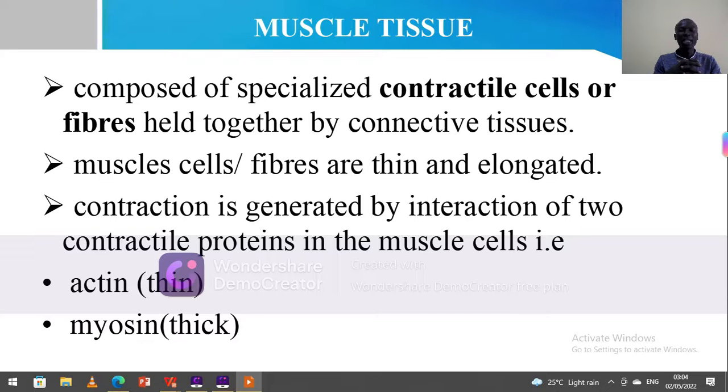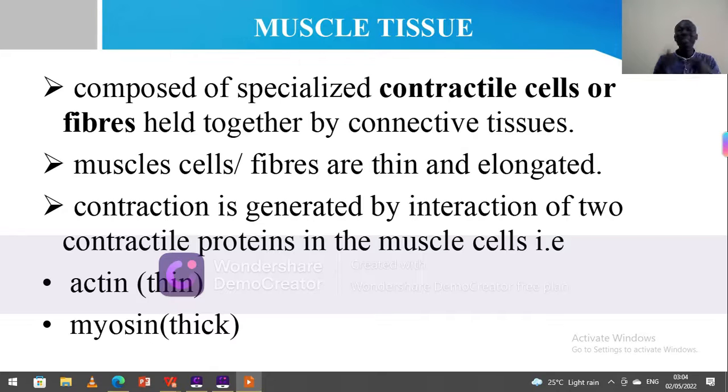They call those cells contractile cells. They are capable of contracting. And these cells are thin and elongated. They look like they are long. They are not really long, but we call that kind of longness, I should say in quotes, elongated, because cells are not supposed to be long. But these ones are looking long, so we call it elongated. So muscle cells are special because they can contract and they are thin and elongated.